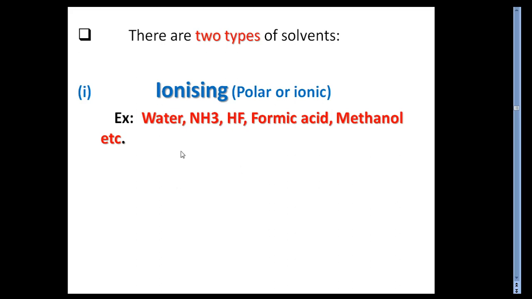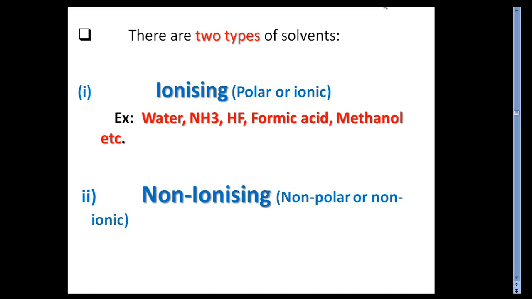Because polarity is basically a function of two different electronegativities. All of them have a dipolar nature in their composition, and that is the reason they take part in ionizing, and that is why they are called polar or ionic substances.